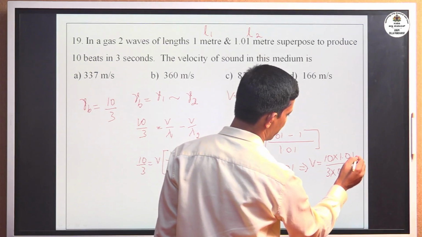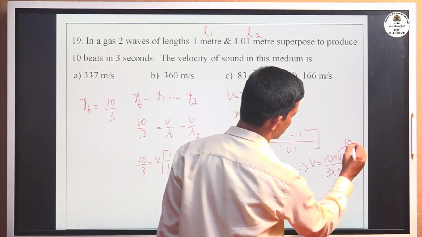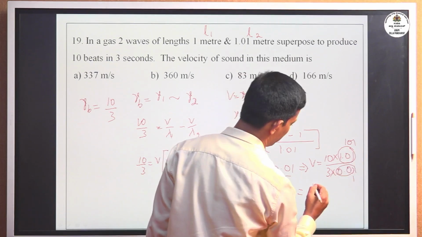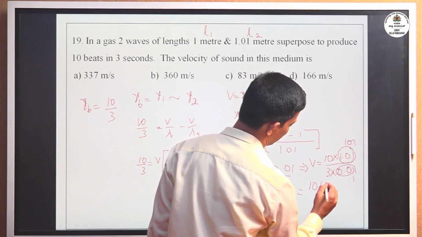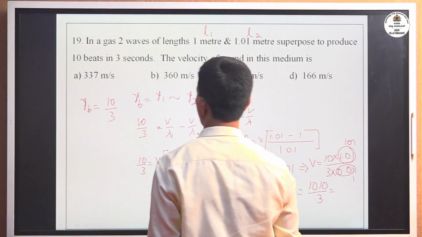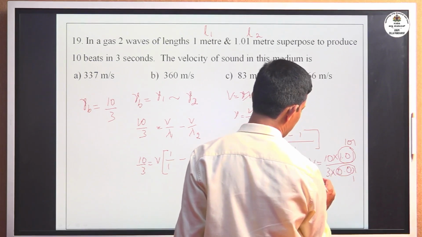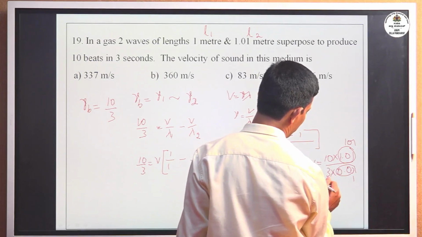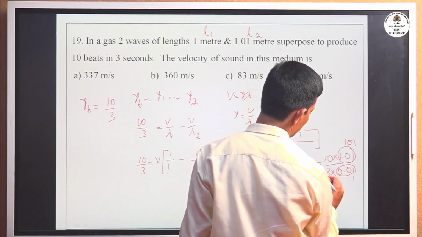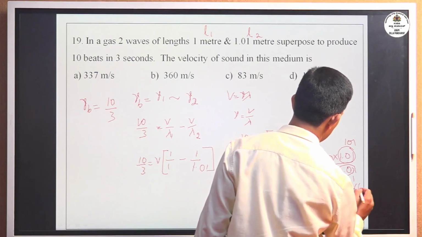Multiplying and dividing by 100, this can be written as 10 into 101 divided by 1, that is 1010 divided by 3. 3 threes are 9, 1 carry, 3 threes are 9, 2 carry, 2 sixes are 12, and we get 336.66.